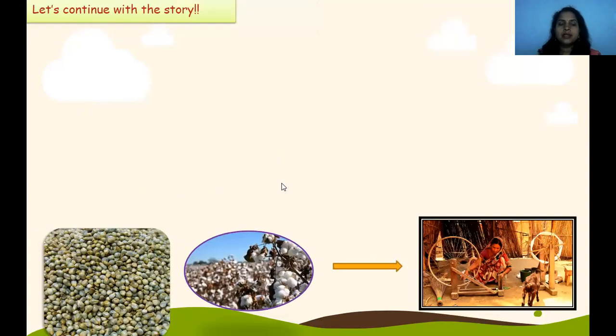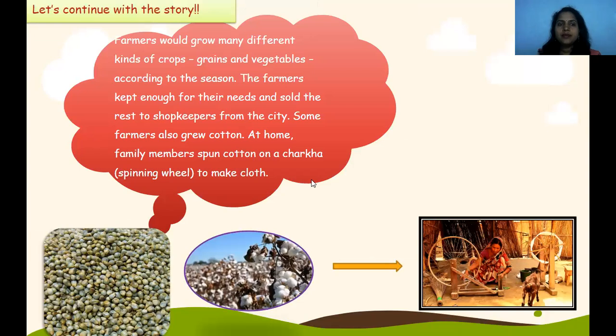Then let us continue with the story. So farmers should grow many different kinds of crops like food grains, pulses and vegetables according to the season. The farmers kept enough for their needs and sold the rest to shopkeepers. Whatever they need, they keep in their houses. Then after that, they sell the rest to the shopkeepers from the city.